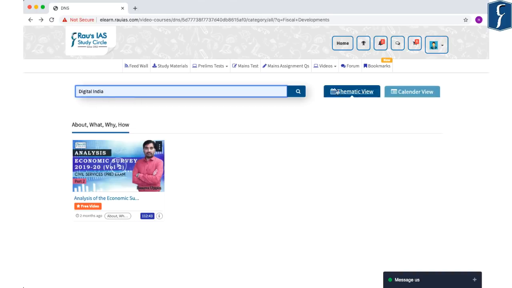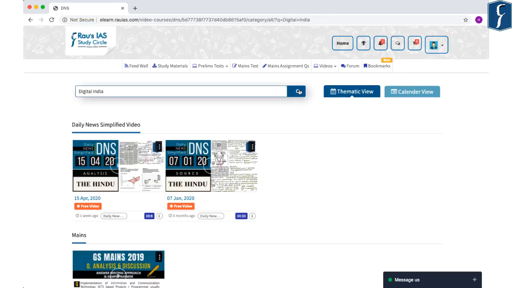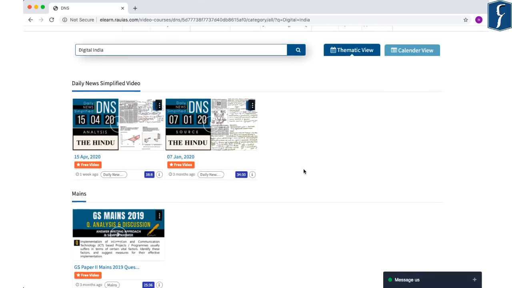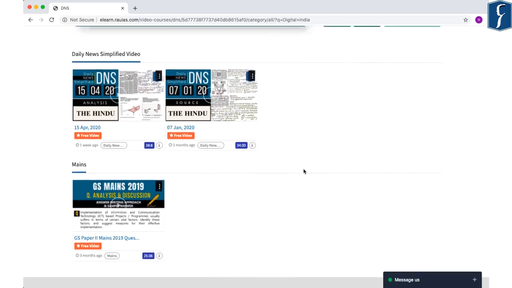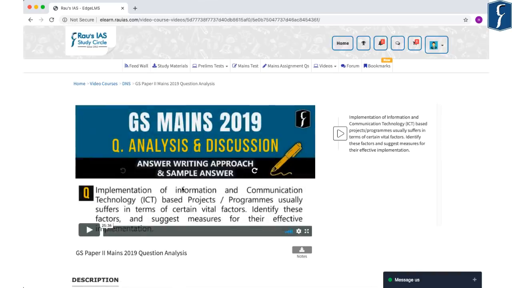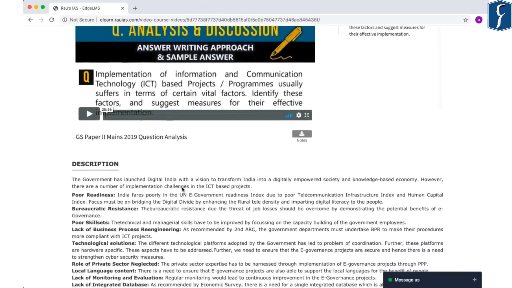Now similarly, suppose you want to find out about Digital India. So what you do is to again press the filter button and you see 3 videos appearing with respect to Digital India. The first 2 are DNS videos and the next one is a GS mains 2019 question analysis and discussion. Now here a particular question of GS paper 2 was discussed with respect to the Digital India campaign of the Indian government.